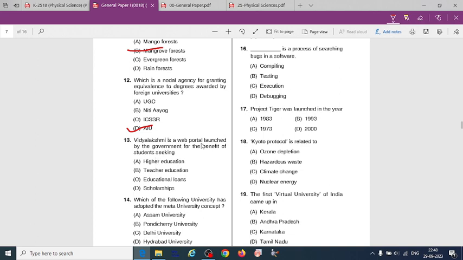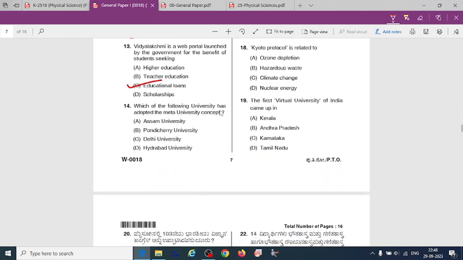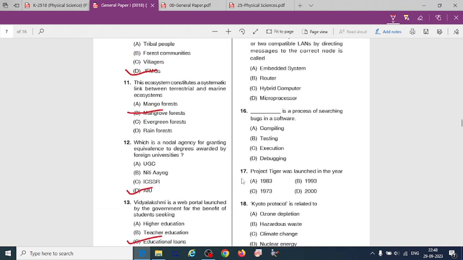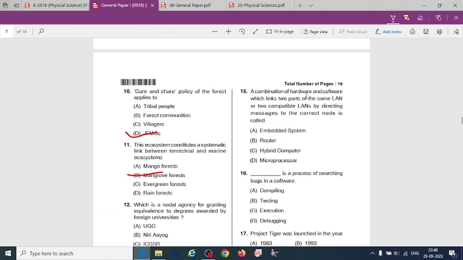Vidya Lakshmi is a web portal launched by the government for the benefit of students seeking, that is option C, educational loans. Which of the following university has adopted the Meta University concept? That is option C, Delhi University. A combination of hardware and software which links two parts of the same LAN or two compatible LANs by directing messages to the correct node is called. That is option B, router.